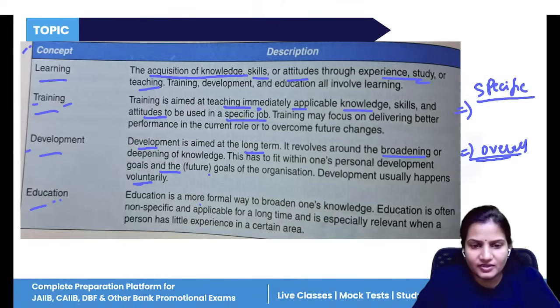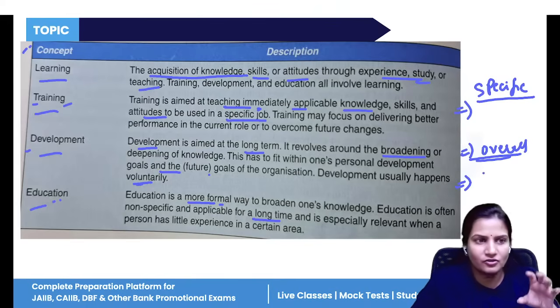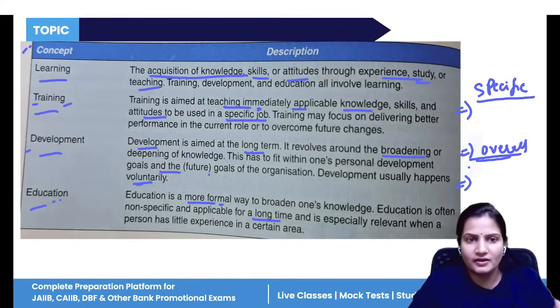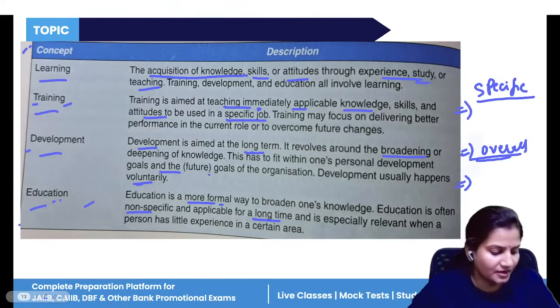Now, education is done in a more formal way. Like right now, what's happening? It is in a formal way. I'm taking the session online, and you all are watching the session on your phone or on your system. So it's a type of formal way. It is often non-specific and applicable for a long time. If you are qualifying this exam, what you have studied here, you will not forget in one day. The things which are important for your practical life, you will always remember. So education is often non-specific, and it is done in a more formal way.